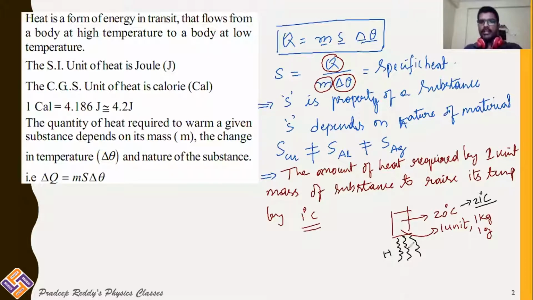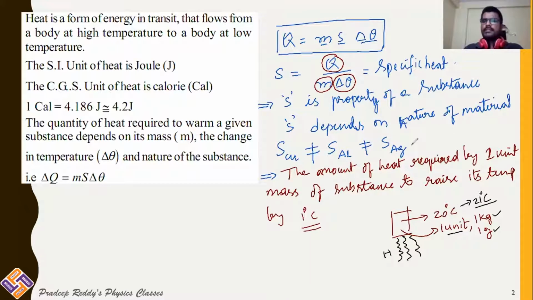What would happen to the temperature? 20 will slowly increase to 21. How much heat energy you give to raise the temperature from 20 to 21 degrees Celsius for 1 unit mass of the substance, either 1 kg or 1 gram, is called the specific heat of that substance.